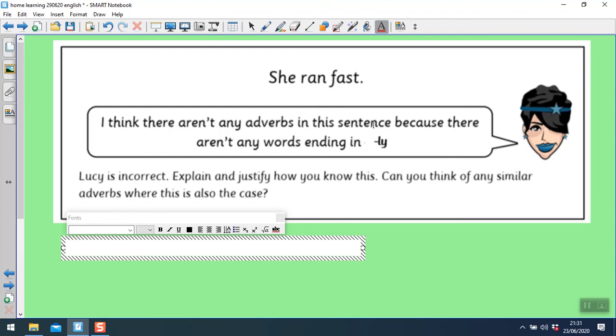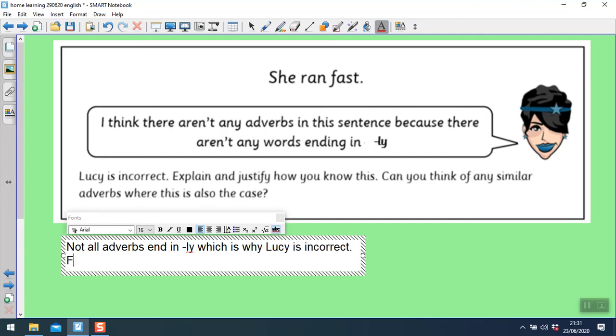Okay, so what you need to know is that not all adverbs end in ly, which is why Lucy is incorrect. Where is the adverb then? Fast is the adverb because it tells us how the verb was done.